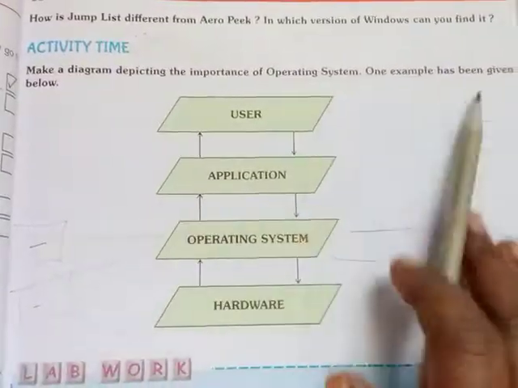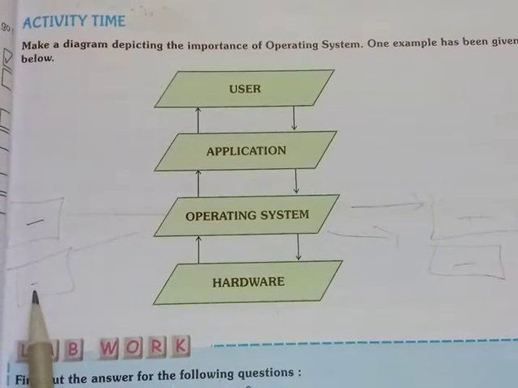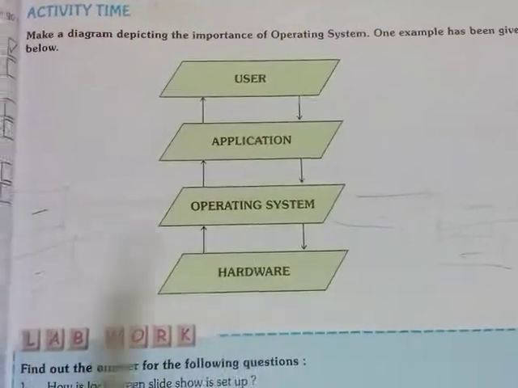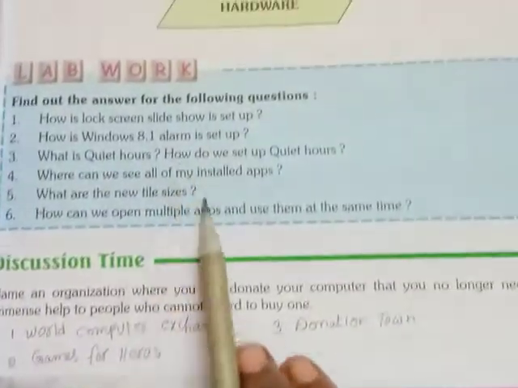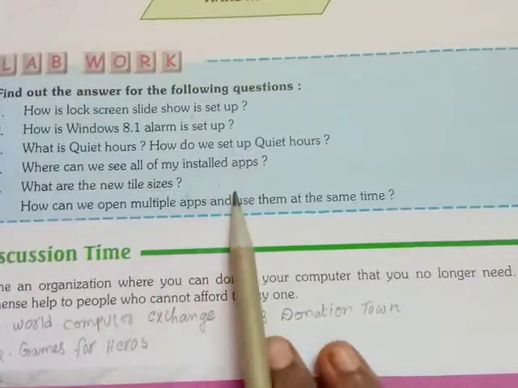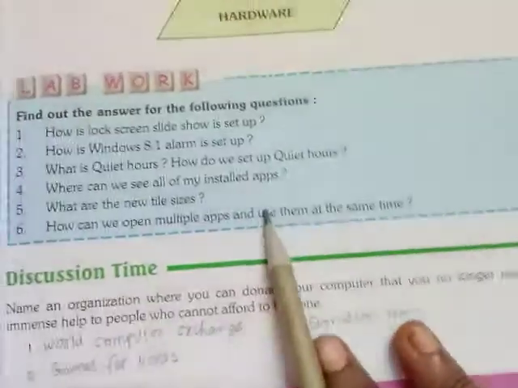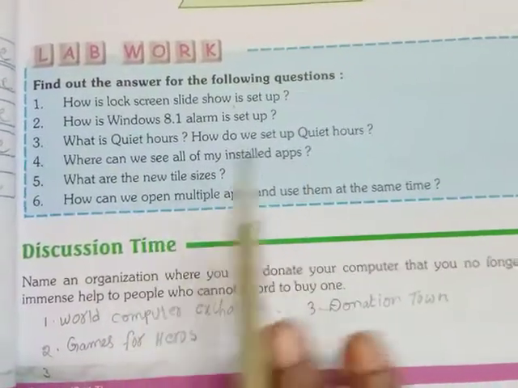How you have to write this question and draw this picture, and here you have to add process management, device management, storage management, memory management, these 4 boxes extra. And for these questions also you search answers in Google search on your mobiles, you will get answers for all these questions. Write any 4 or 5 lines of answer for these questions, it's enough, no need to learn by heart.